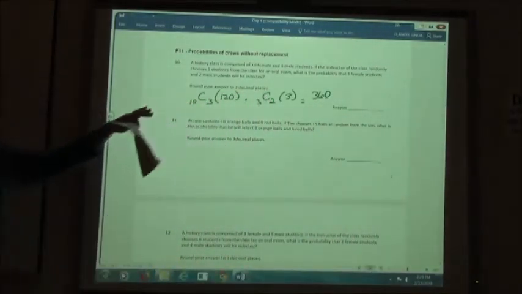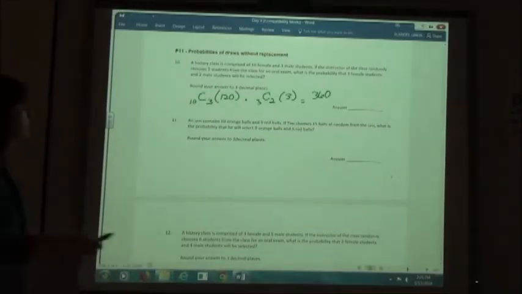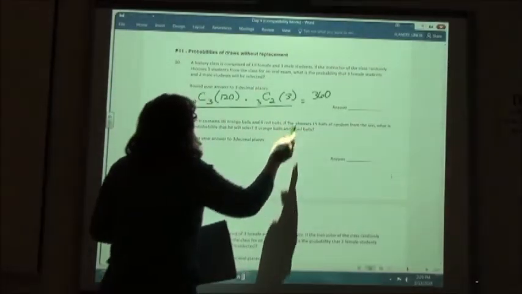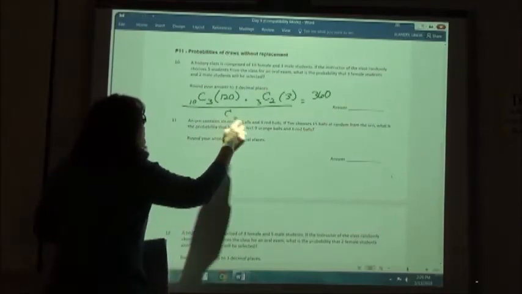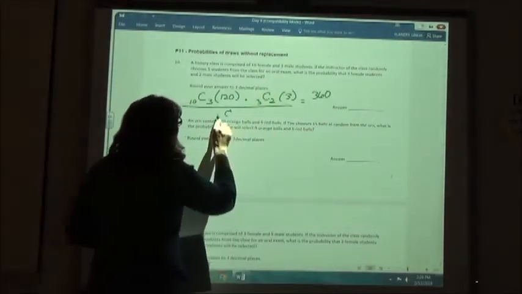Now on the bottom of my fraction I have to have the total number of outcomes. So on the bottom fraction we have a total of 13 students to choose from.